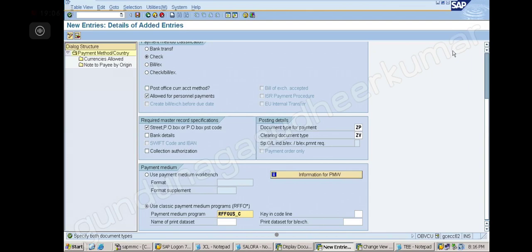Command, sir? Sorry? RFFOUS is a command? It's a program. Okay. The program name it is. Which program it has to run to print the check. That is this program name. Okay.